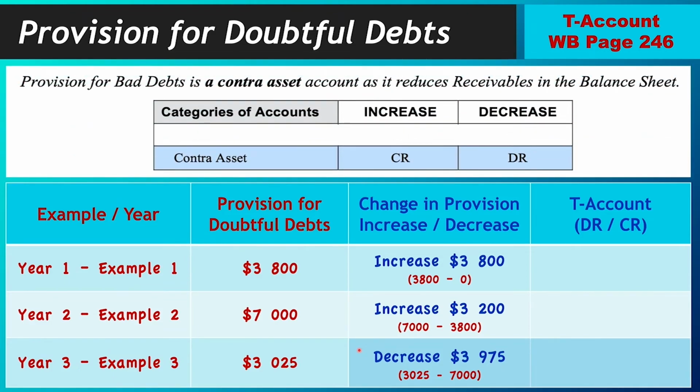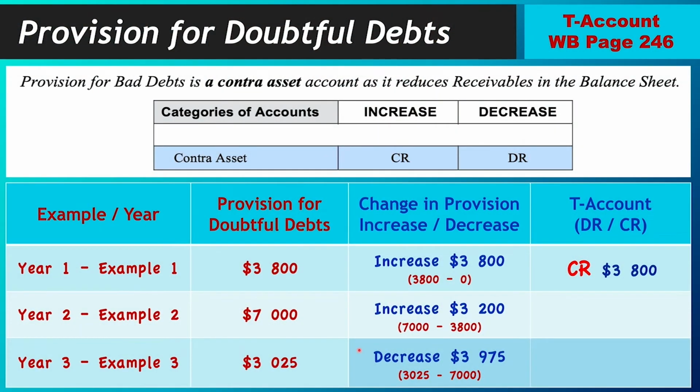So we are looking at it as a contra asset, and as we just said, when it increases, very simply, which side are you going to go on? Credit side. So year 1, there was an increase. Every time you create it, it's an increase. You're going to go in the account on the credit side and you're going to put it. We are not going to go into it now.